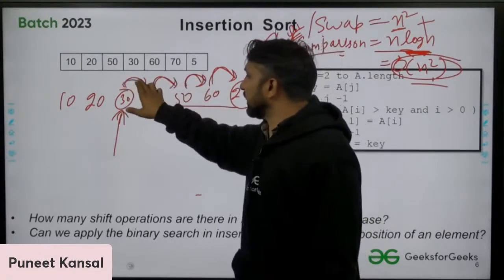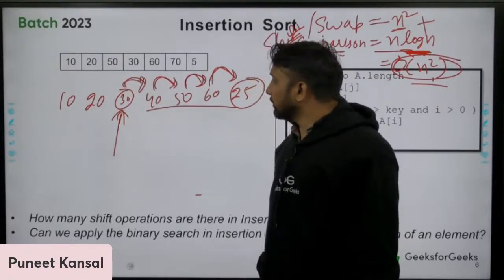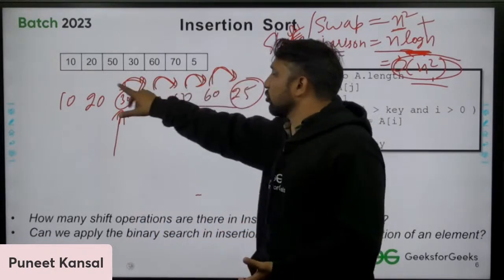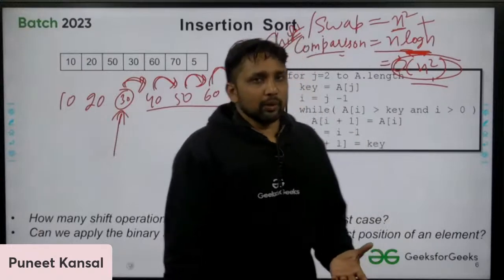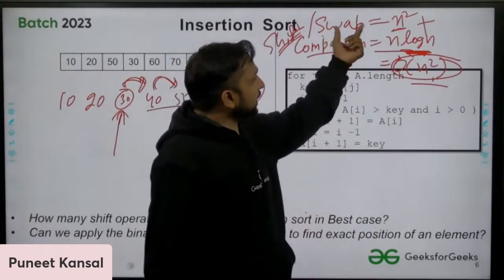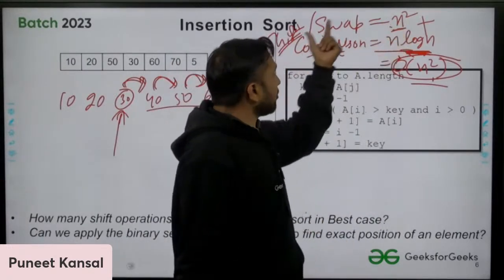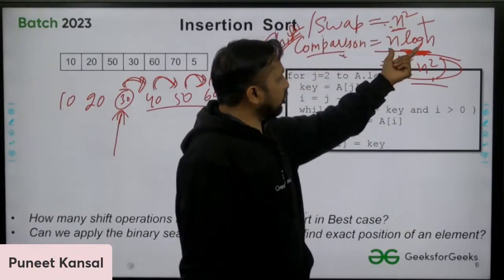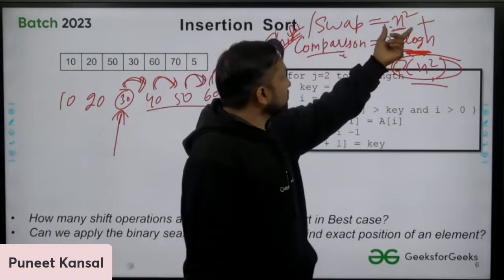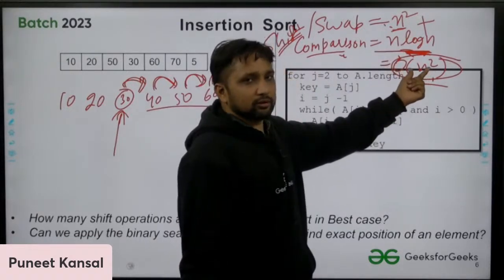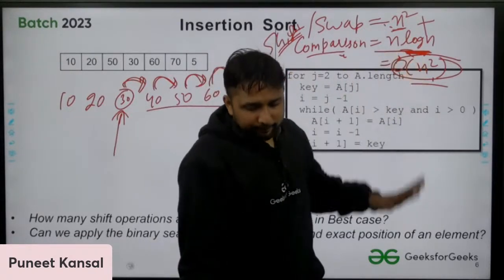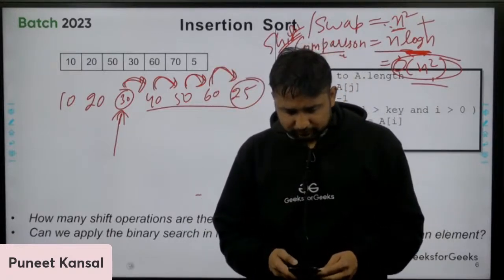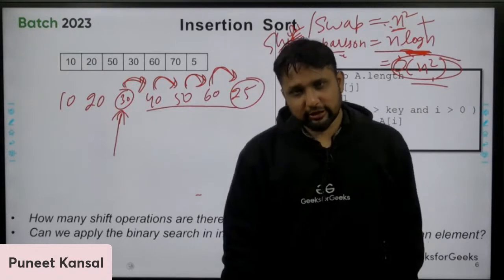Linearly, I need to shift the element. It's not like I'm shifting all the elements together. One by one, we need to shift all the elements. Due to that, the complexity for the shift operation will be n square. Comparison will be reduced to n log n for all the elements. So still that will be n square. Any question in this, you can ask.